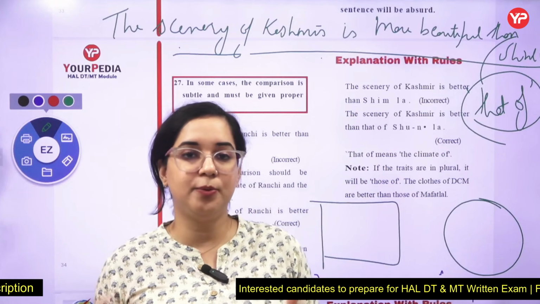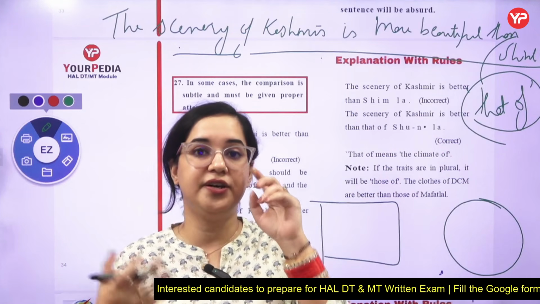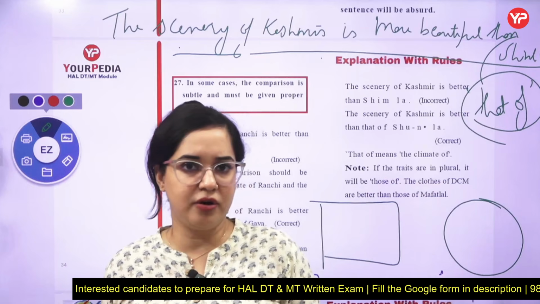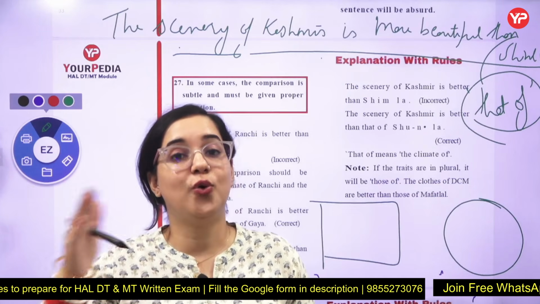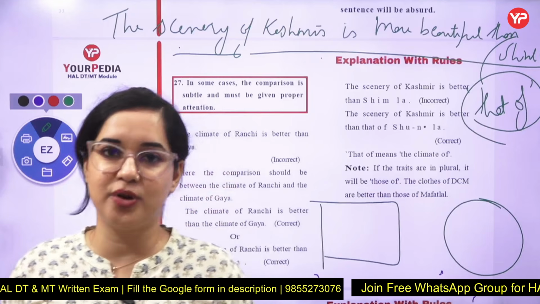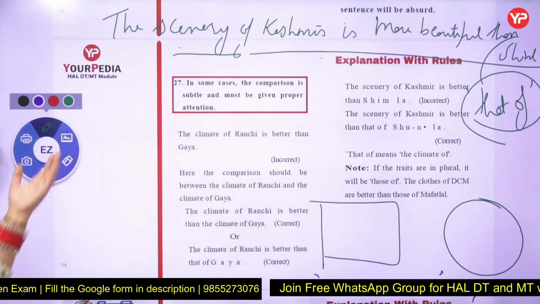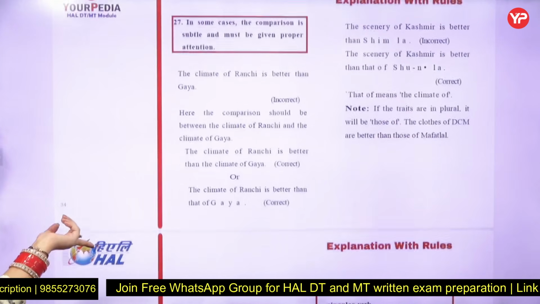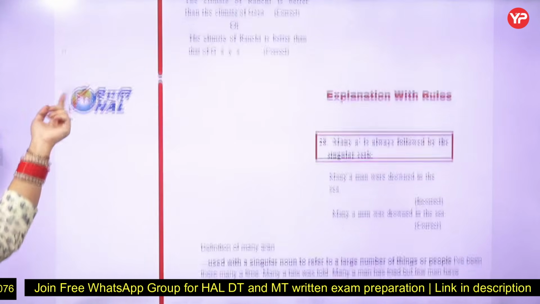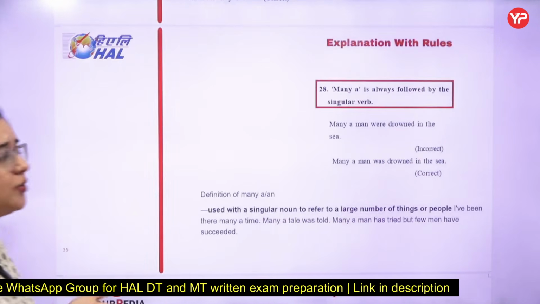But what if it is a plural one? "The clothes of DCM are better than convent?" No. "The clothes of DCM are better than those of convent." So whenever it is plural, you will be using "those of". Whenever it is singular, you will be using "that of". This comes under rule number 27. Now, rule number 28 is what you have to learn directly.